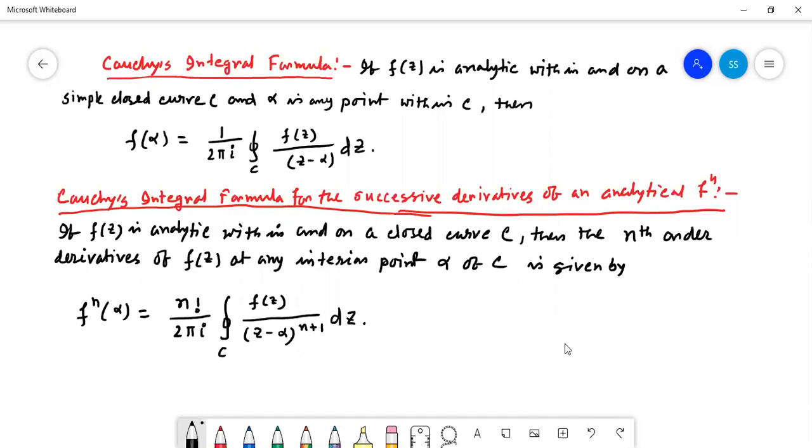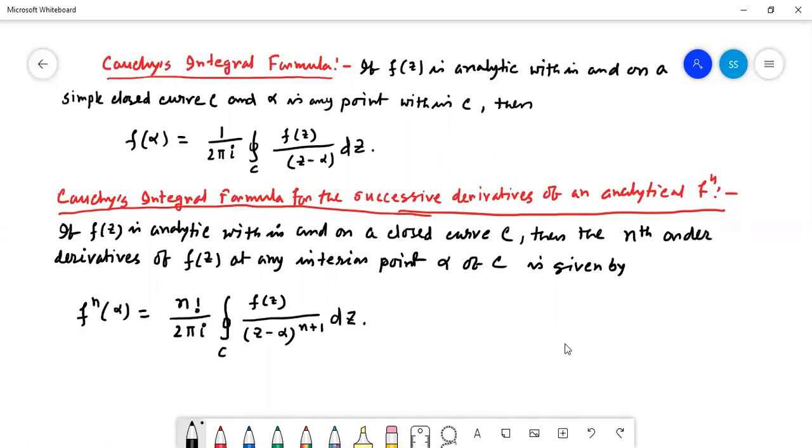Cauchy's integral formula says that if f(z) is analytic within and on a simple closed curve C and alpha is any point within C, then f of alpha is equal to 1 by 2 pi i contour integration C f(z) by z minus alpha dz. This is given from Cauchy's integral formula.